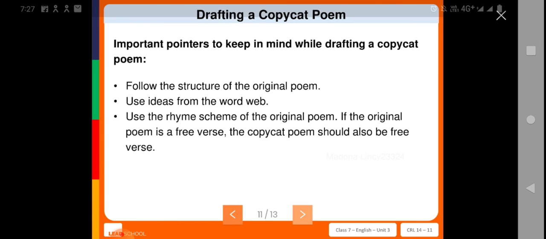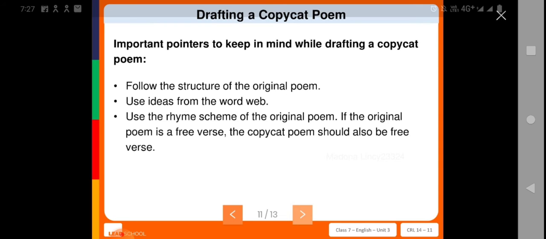So we all know what we mean by rhyme scheme. What do you mean by rhyme scheme? Rhyme scheme means, for example, at the end of each sentence you can see the rhyming words, some may differ and some may not differ, isn't it? So for that, the first will be given A. That means the same sound which starts and ends will give the A, and the same sound which ends will give B. So in the previous class we learned how to make a rhyme scheme, isn't it? So you need to follow that.